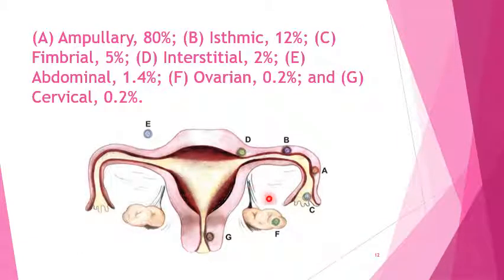More than 95% of ectopic pregnancies are found in the fallopian tube. The most common site is the ampulla, about 80%. 12% occur in the isthmus, that is here. And then about 5% are seen in the fimbrial end of the fallopian tube. Just 2% of cases occur in the interstitial portion of the tube.